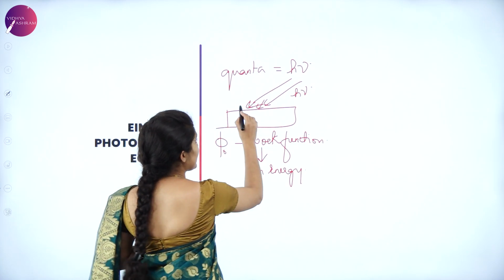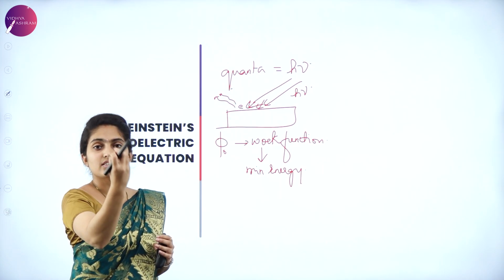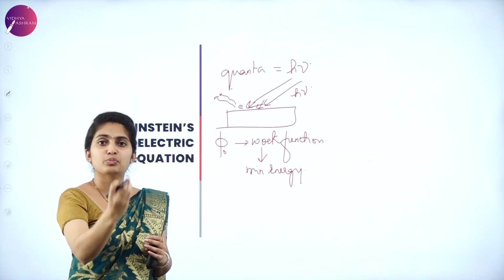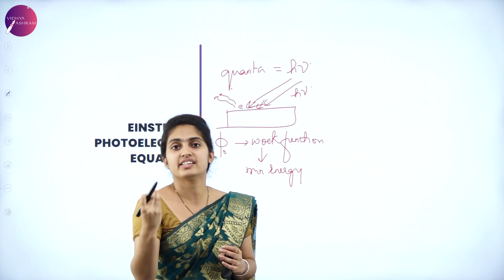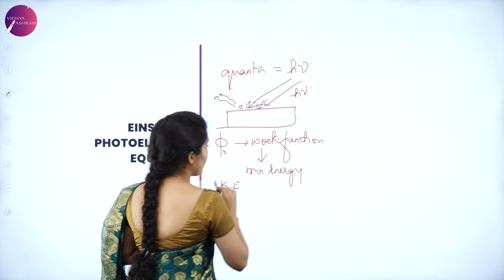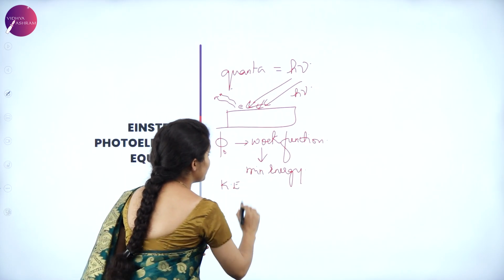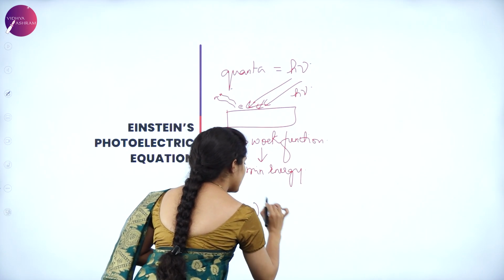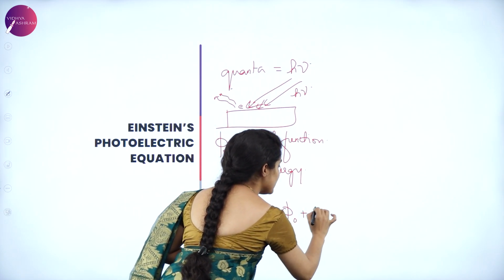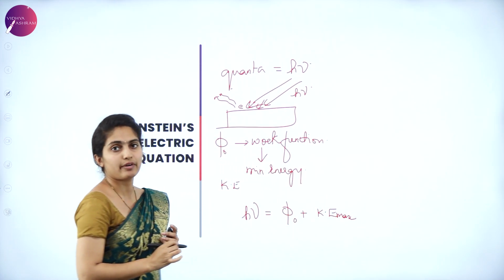And how do the electrons move? It does certain work, that is the movement. During the movement, what energy stays? It's a kinetic energy, right? So there exists a kinetic energy also. So in total, you calculate it as h nu is equal to the work function plus the maximum kinetic energy, is what you have to know.